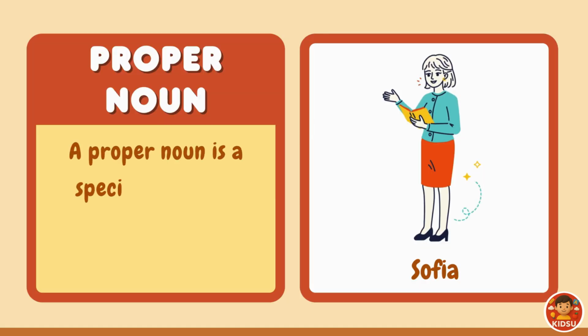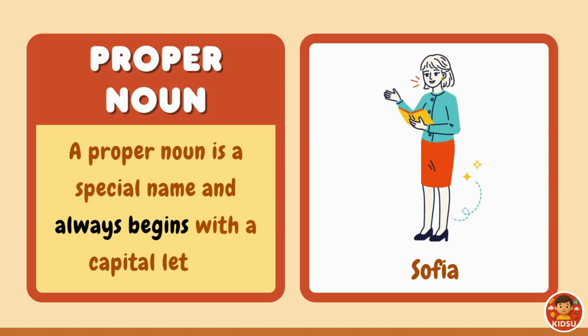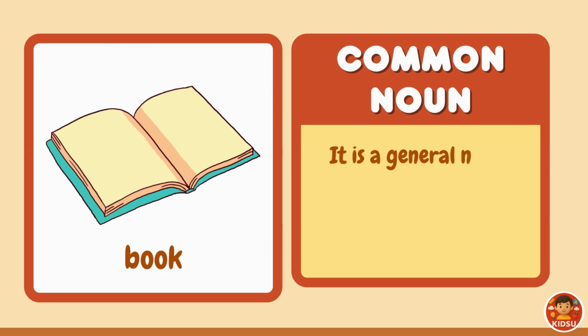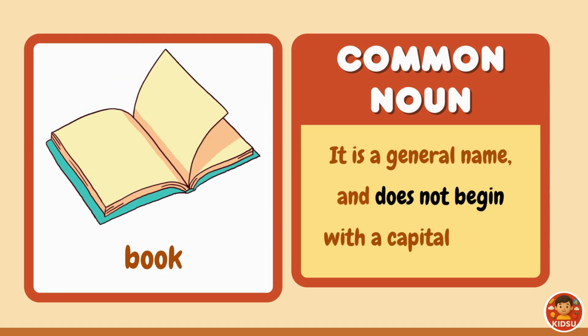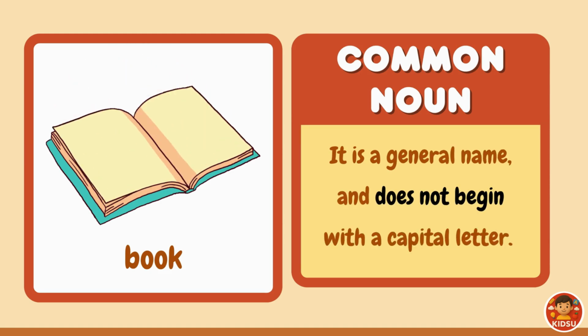Proper noun. A proper noun is a special name and always begins with a capital letter. Name Sophia is a proper noun. Common noun. It is a general name and does not begin with a capital letter. Book is a common noun.